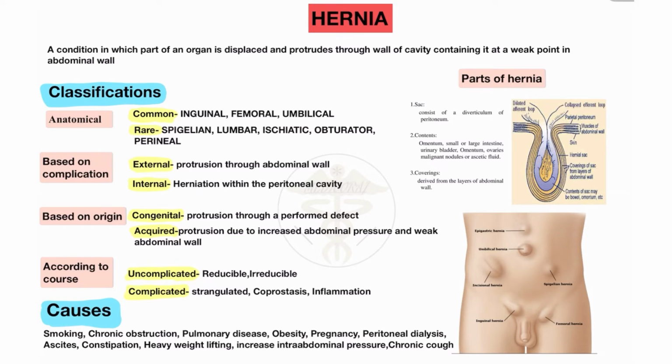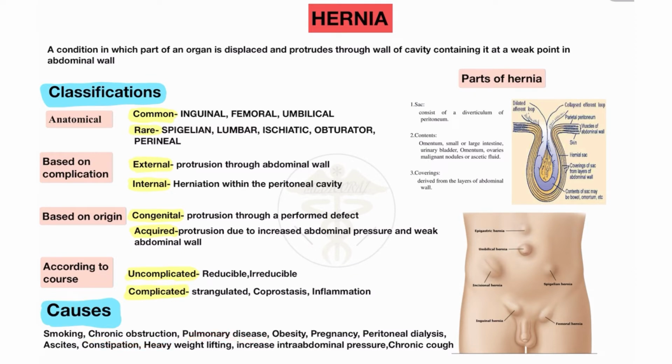Now I will discuss the causes of hernia: why hernia occurs, and in which persons you will see this type of hernia in different positions. In most conditions, it may be in a smoking person. Chronic obstruction is also one of the main causes: chronic obstruction in the GIT, in the abdominal region, in the small and large intestine.